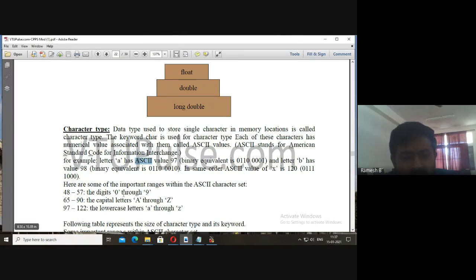All the digits from 0 to 9 have values between 48 and 57. Similarly, 65 to 90 is for capital A to Z, and for small a to z it is from 97 to 122. These are the internal ASCII values for the characters.